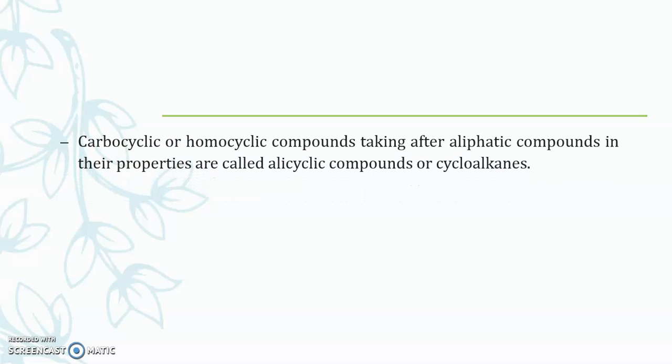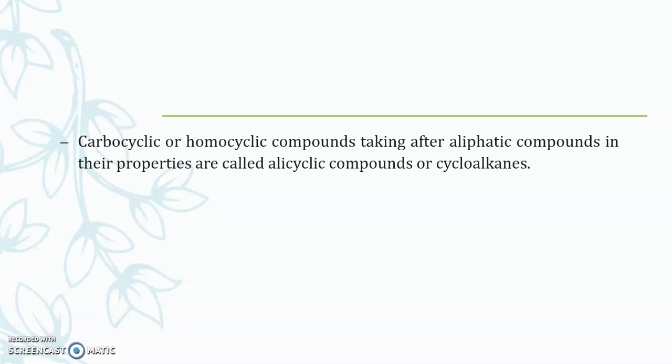Now, carbocyclic or homocyclic compounds which follow the aliphatic compounds in their properties are called alicyclic compounds or the cycloalkanes. Carbocyclic compounds are those having only carbon and hydrogen, and hence they are known as hydrocarbons.